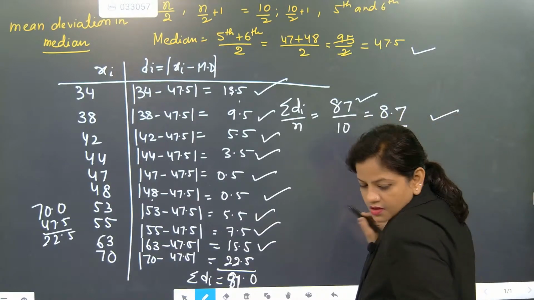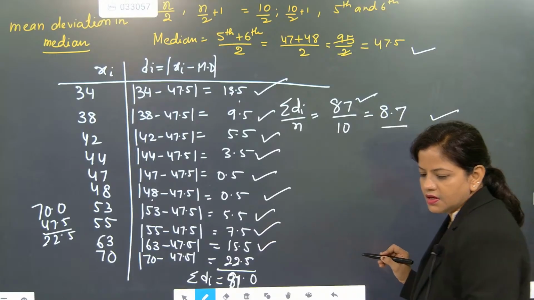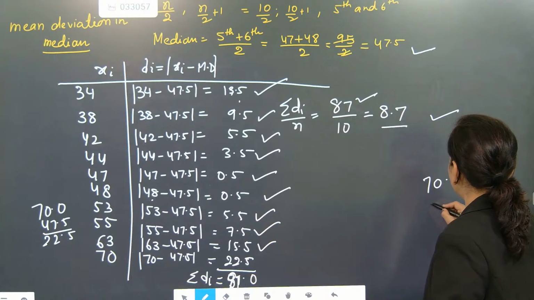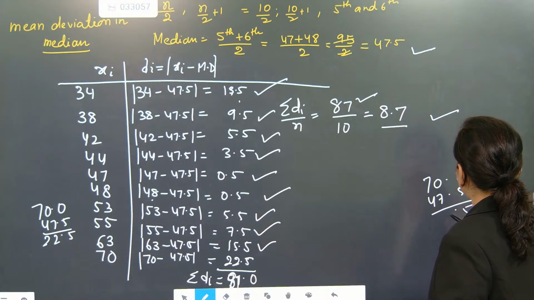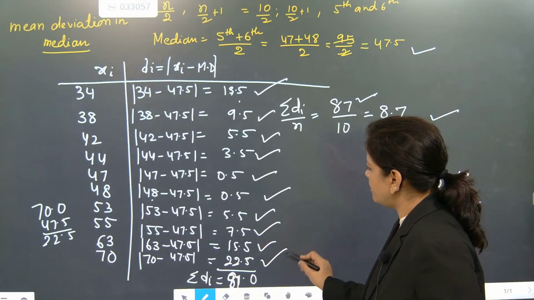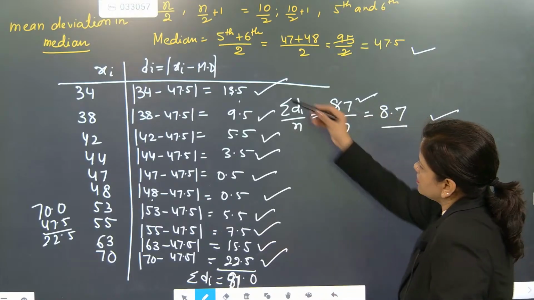Next, is the calculation correct, Peter? Check one time. Yes, you check Pioja, because for you I just started checking calculation. 47.5, 5, 22.5. This is also correct. Okay.